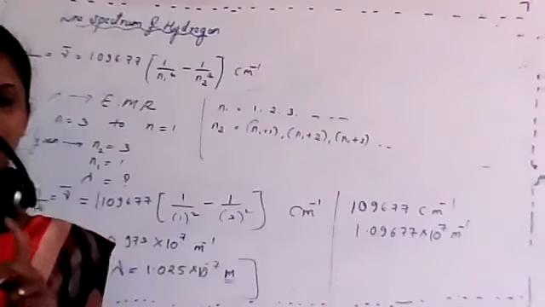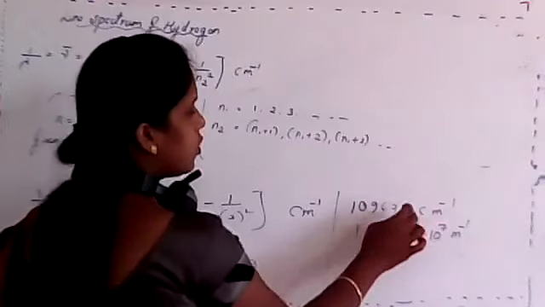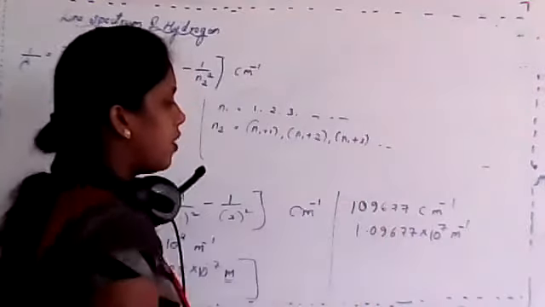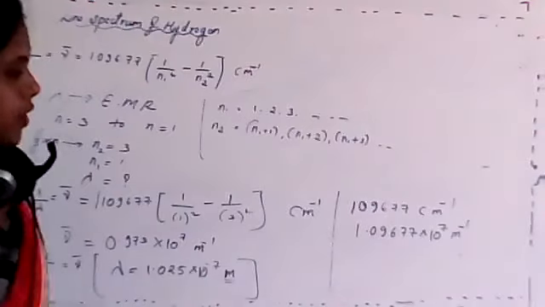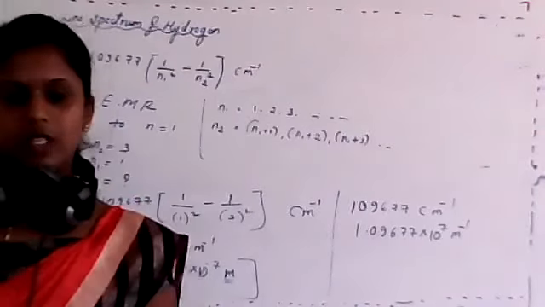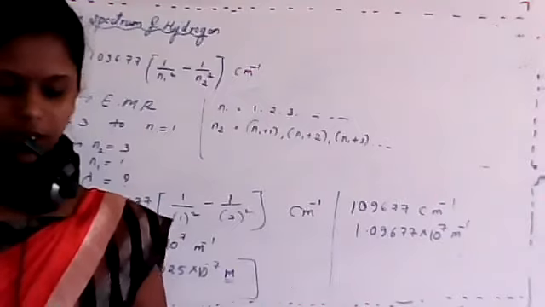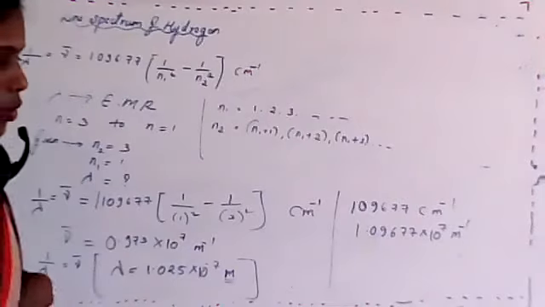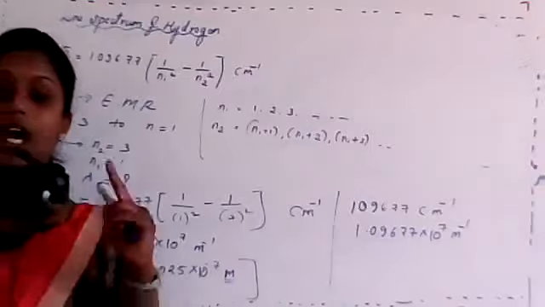Okay. 10 raised to minus 2. So just remember these things. Just remember 10 raised to minus 2, 3, 4, 5, 6, and 7. So that's why it is 10 raised to 7 per meter. Is this clear, student? Is this clear? Just try to remember this.